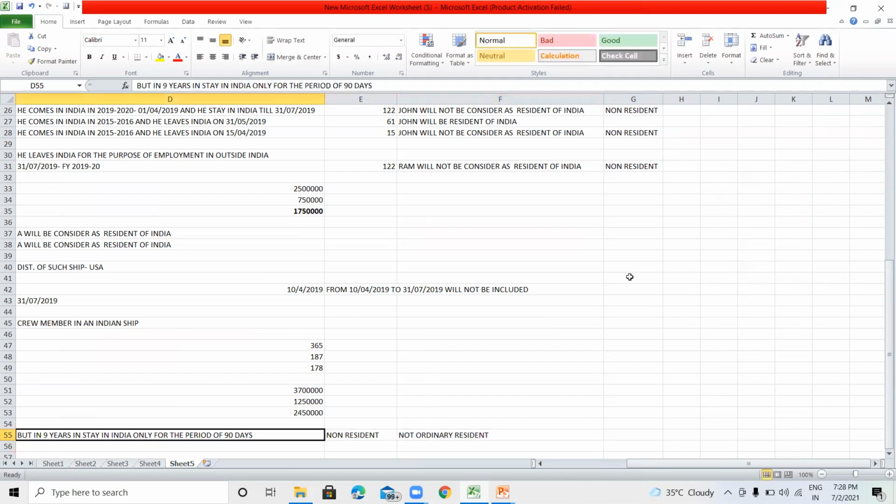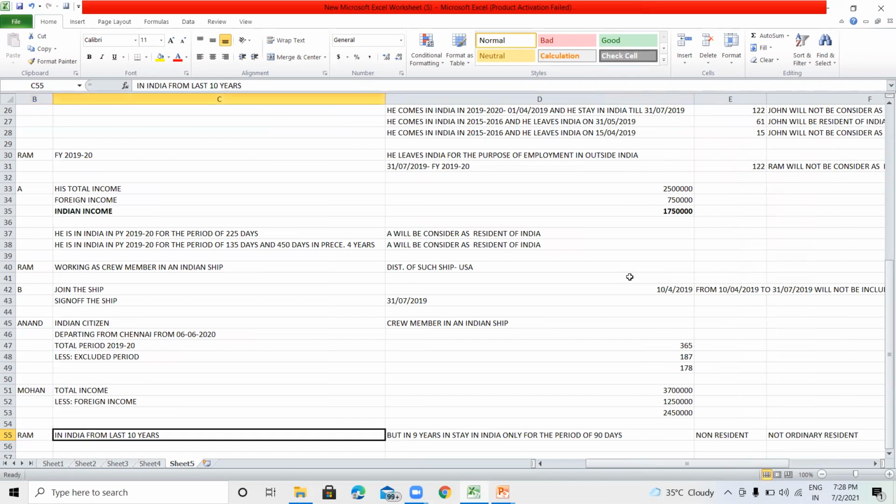Means in the previous year he is a resident, but out of the just preceding 10 years he is a non-resident for 9 years. Then in such previous year, he will be considered as resident but not ordinary resident.